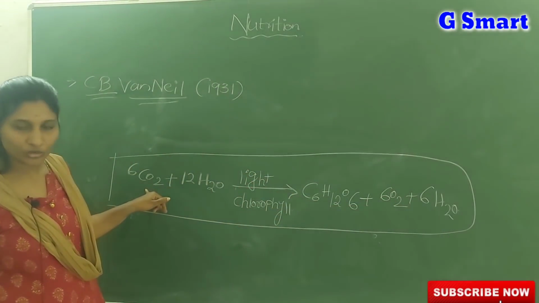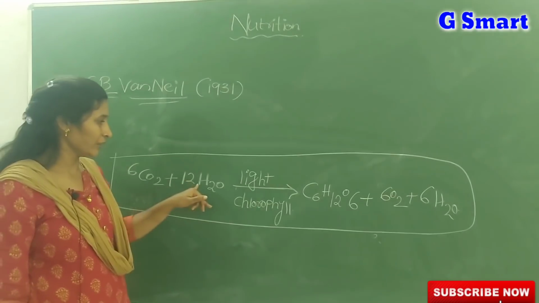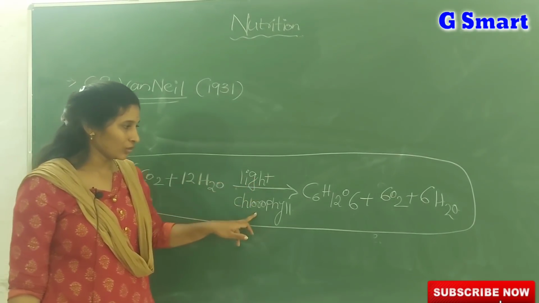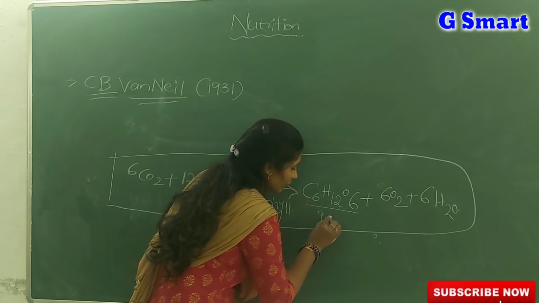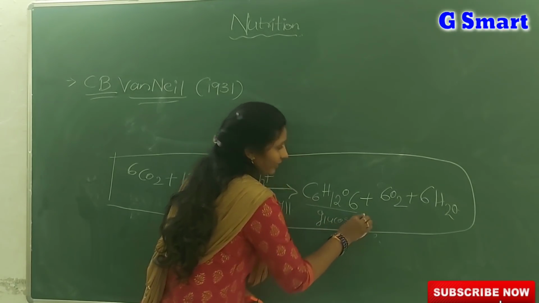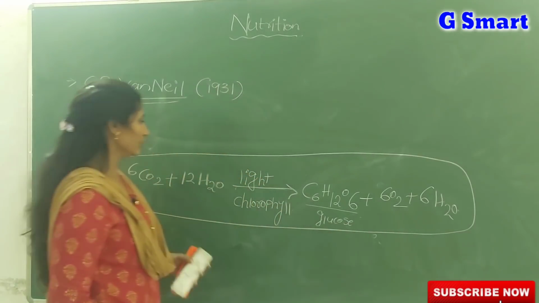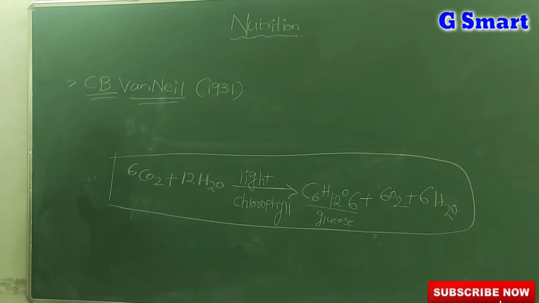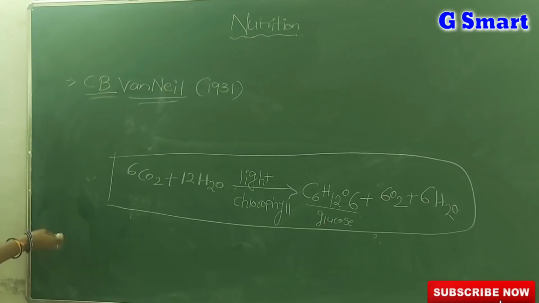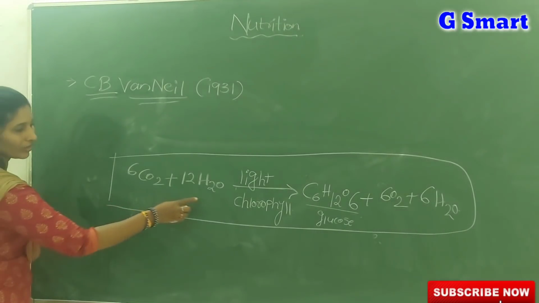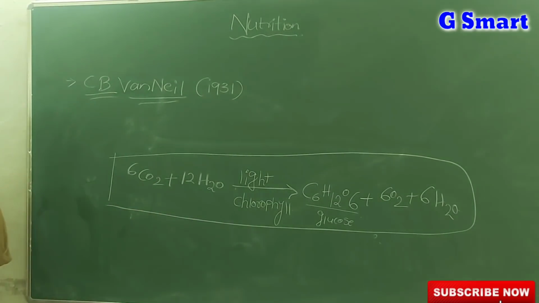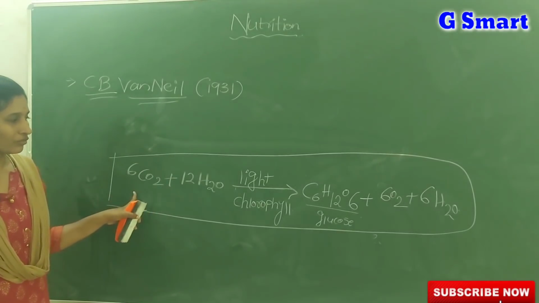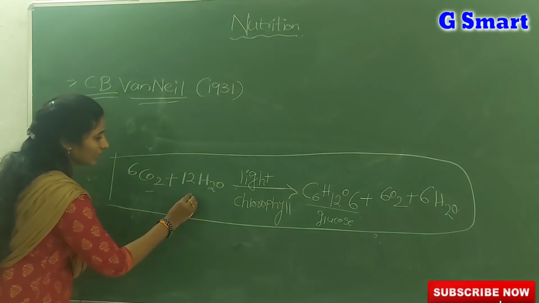Here 6CO2 means carbon dioxide, plus water, light and chlorophyll. Here C6H12O6 refers to glucose, and oxygen plus water. By this equation we will get very simple questions. First, what are the requirements for photosynthesis? In this equation, the two things on the left side of the arrow mark are actually requirements.